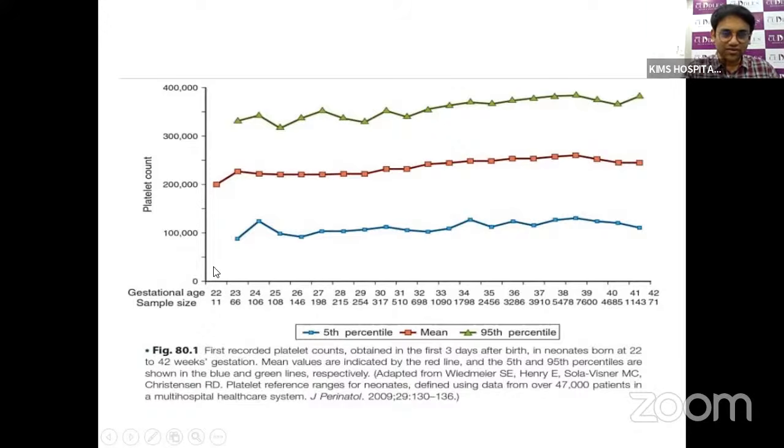We can see that around 22 weeks, the fifth centile can even drop below 1 lakh. Sometimes it can be seen around 95,000 to 80,000 also. And this lower centile can be around 1 lakh and may not even reach 1.5 lakh. Usually around 35 weeks of gestation it may hardly touch 1.5 lakh, and by term gestation they usually present above 1 lakh. Still, some babies may not reach 1.5 lakh, so they can have 1 lakh. The mean is usually maintained around 2 lakhs.